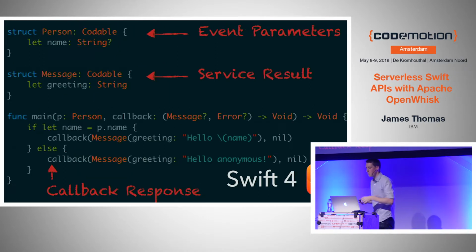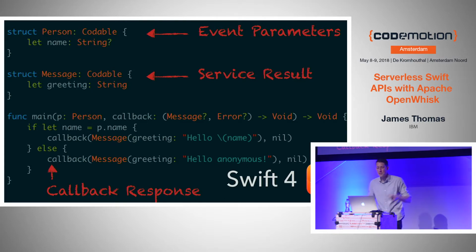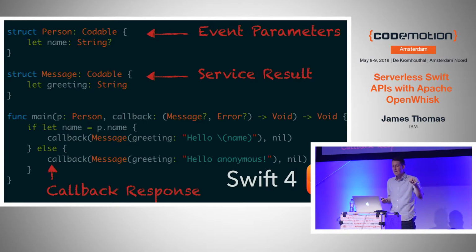For Swift 4 support, you can actually do really cool stuff like this, right? You've still got a function called main, but you'll notice this time, rather than being passed in a dictionary of String Any, which is a generic type you use for things like JSON, having to do loads of optional null checks, you can declare native Swift types, and the platform will automatically serialize and deserialize JSON to those native types when the event occurs.